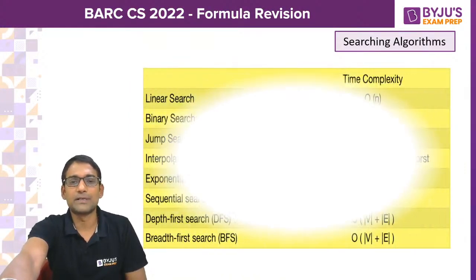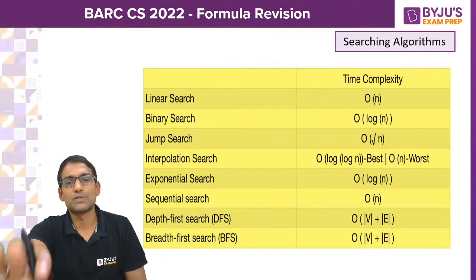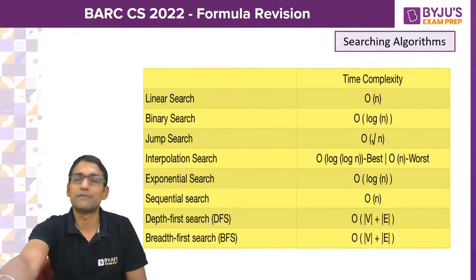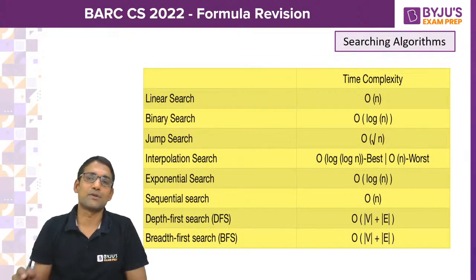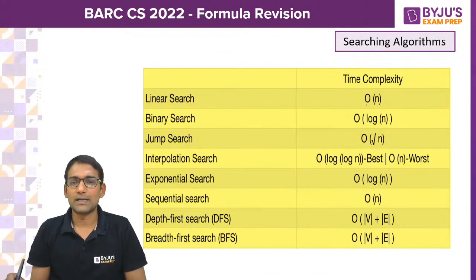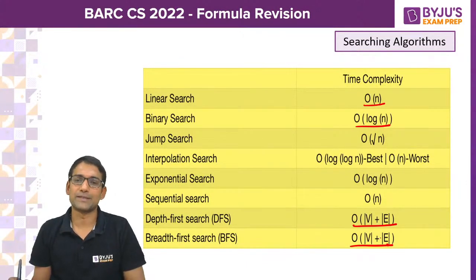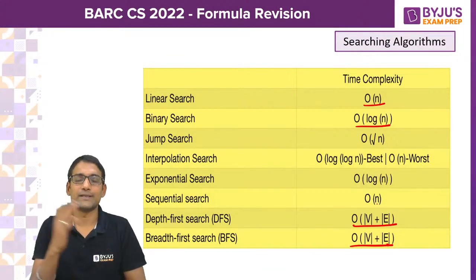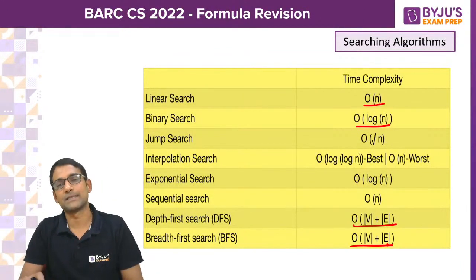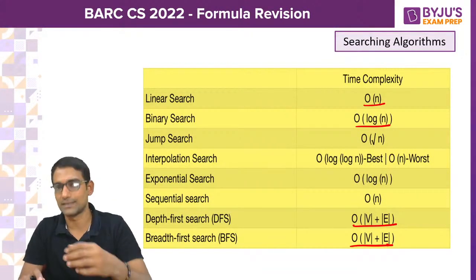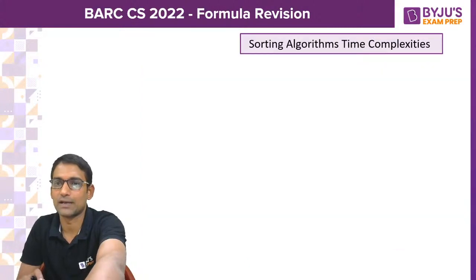And we have different searching algorithms. Of course, linear search, binary search, BFS, DFS are popular, but we do have several other types of searching algorithms. At least please remember these 4 searching algorithms' time complexities. Linear search: O(n). Binary search: O(log n). Depth first and breadth first: big O of V plus E, where V is vertices and E is the number of edges in the graph.